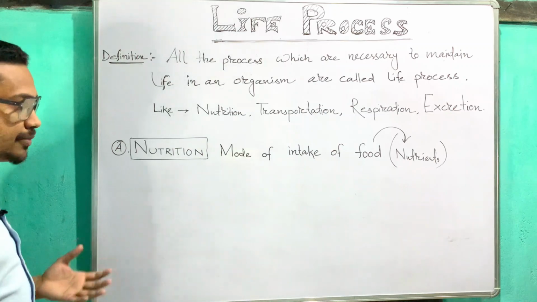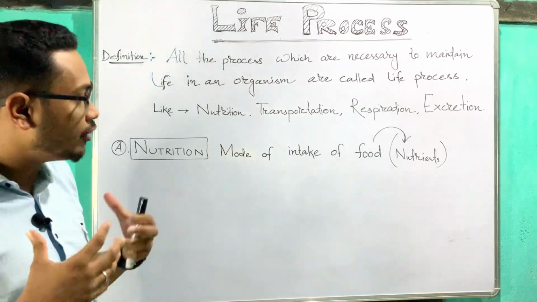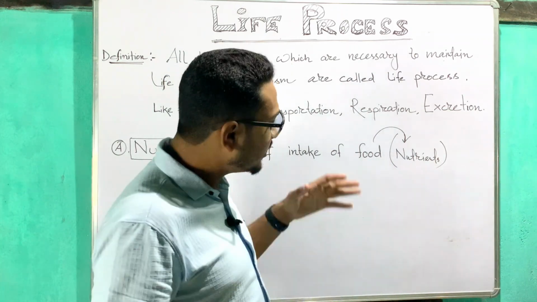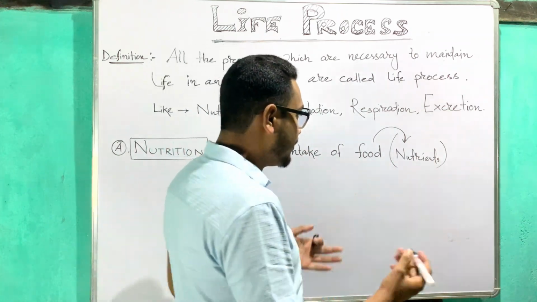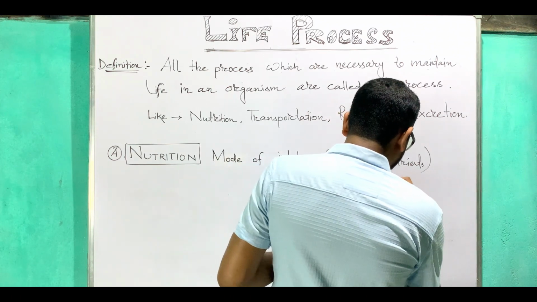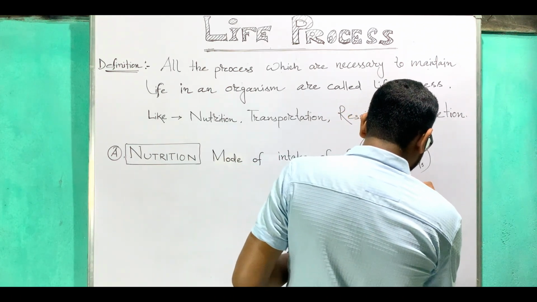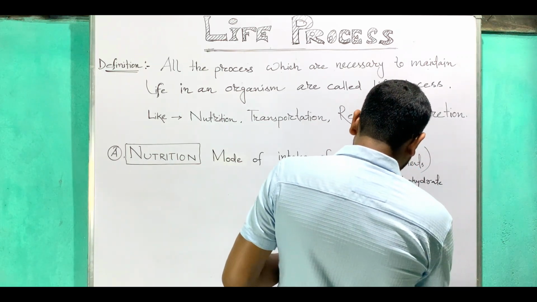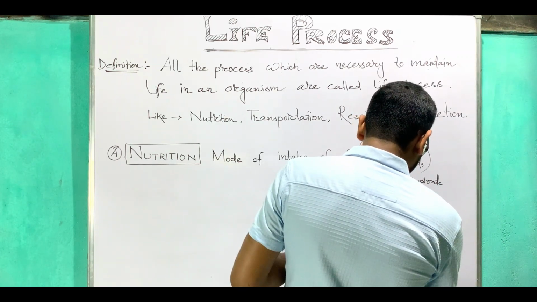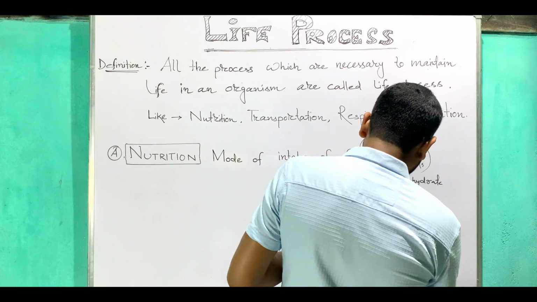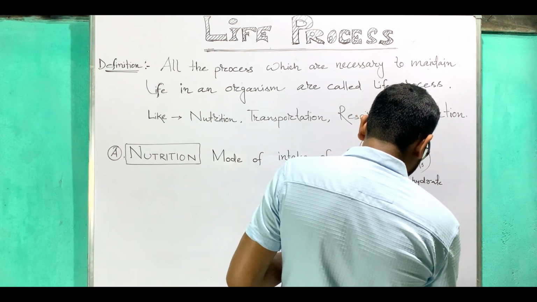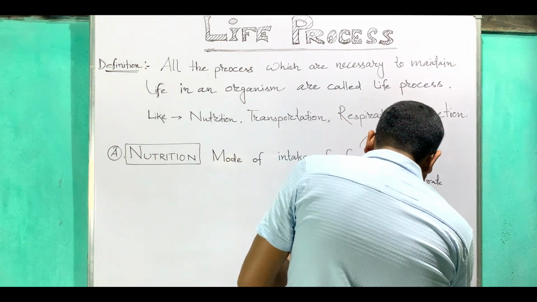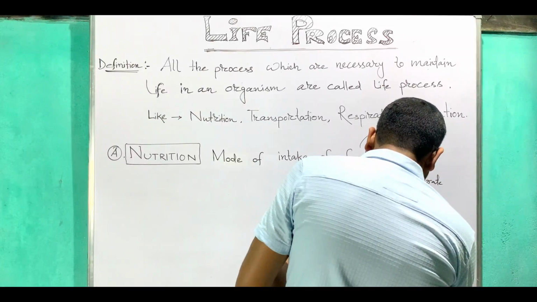Now what does nutrition mean? Nutrition means the mode of intake of food, and by food I mean nutrients. Now what are those nutrients in the foods? The nutrients are carbohydrate, C-A-R-B-O-H-Y-D-R-A-T-E. Then comes protein, which is also involved in the food, and along with that fats. These are the nutrients. Along with that they also have vitamins and minerals.